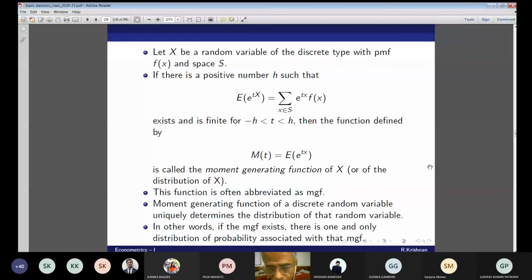and plus h, then the function defined by M(t) equal to E[e^(tX)] is called the moment generating function of X. So simply, M(t) is nothing but the summation over x in S of e^(tx) f(x). Okay, this is it, the moment generating function. Please take these two formulas down because you are going to need them later on. This function is abbreviated as MGF.